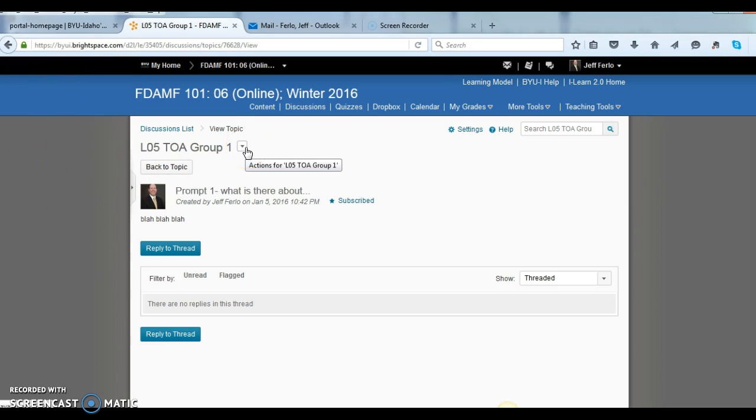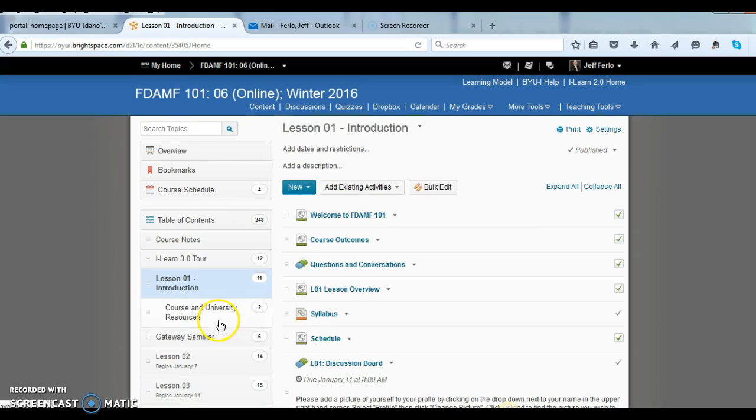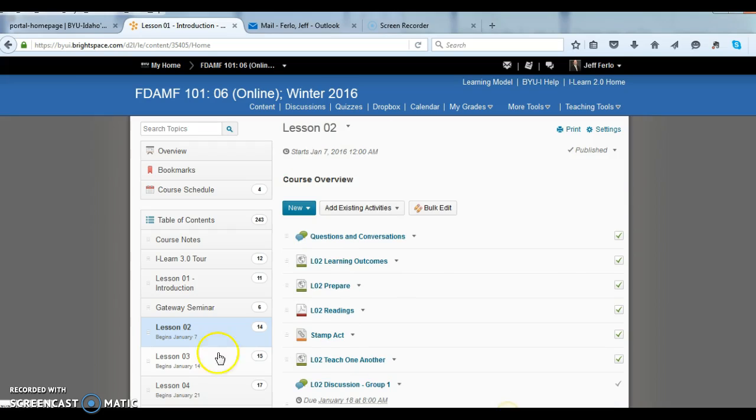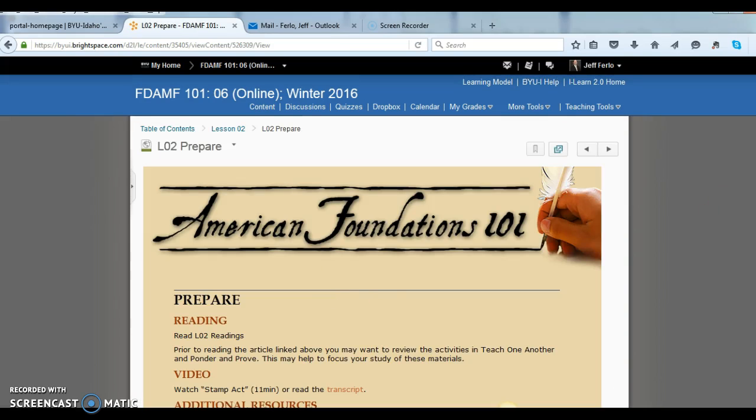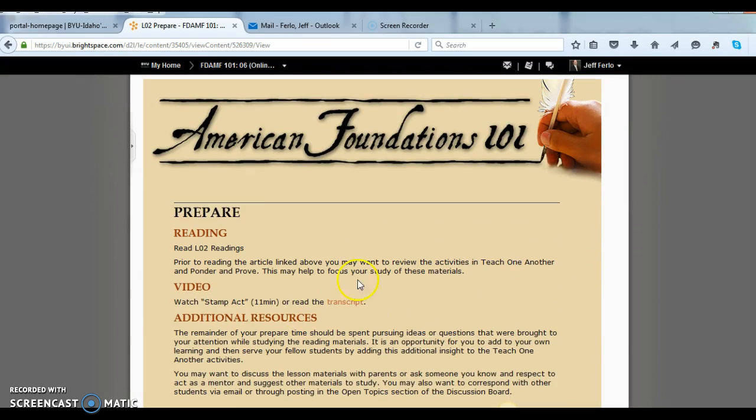Okay, let's go now to the content area again, and let's go, for instance, through lesson 2. If you go here to prepare, it tells you some things that you need to know for class, like do some readings.